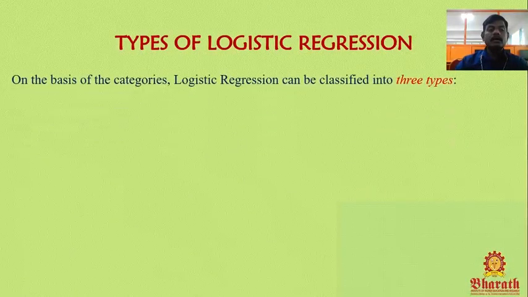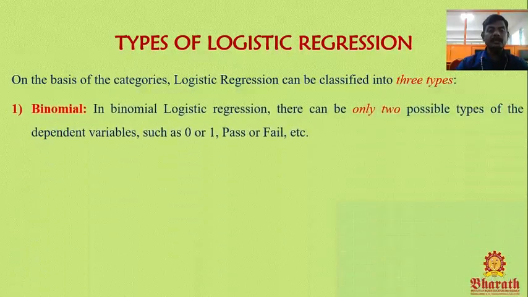Then we are going to discuss types of logistic regression. On the basis of output categories, logistic regression can be classified into three types. First one, binomial logistic regression.